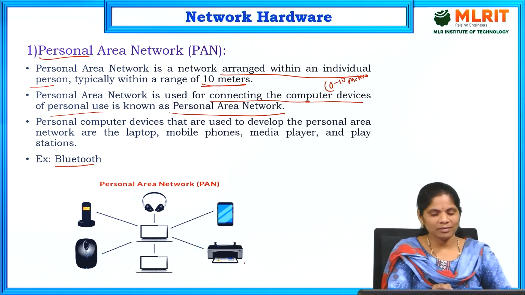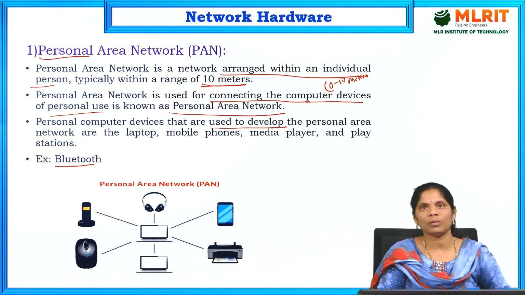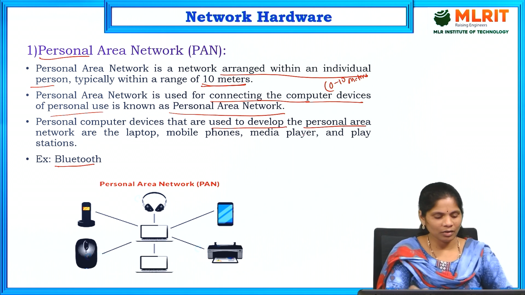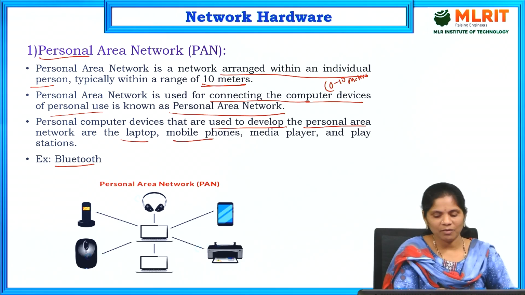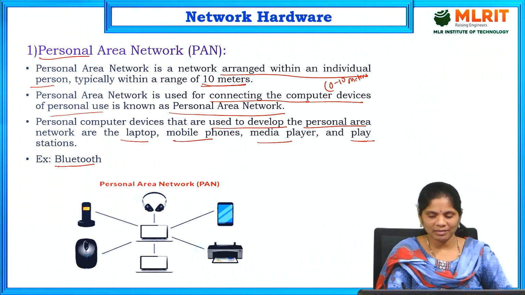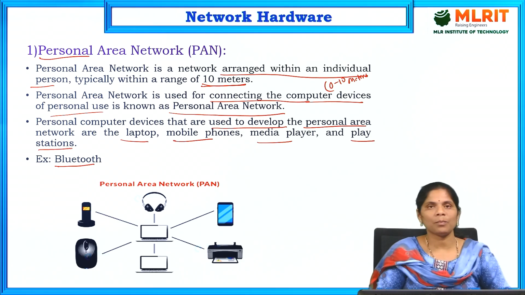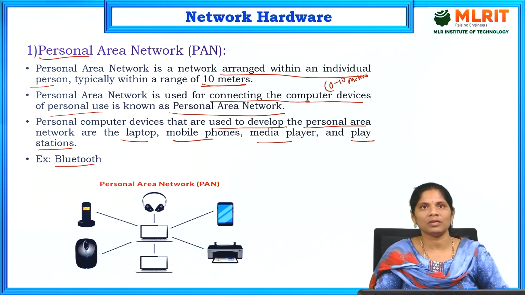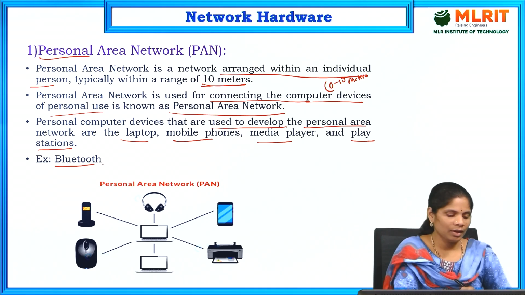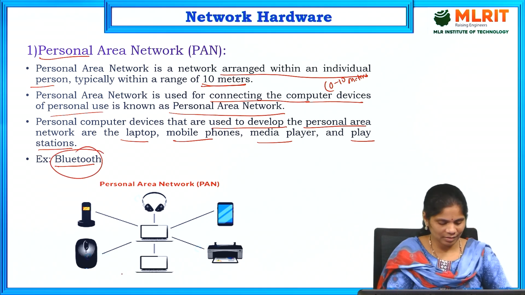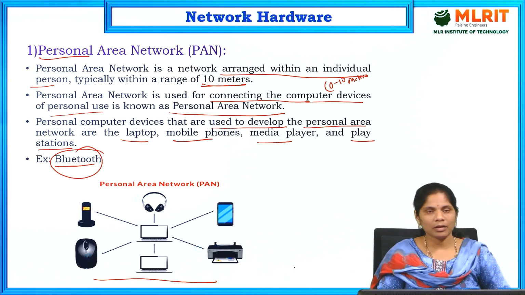The devices used to build a personal area network are the laptop, mobile phone, media player and playstations. These are the different examples of connecting using a personal area network. The main example is Bluetooth. See this picture here. All are connected to this particular device. These all have a personal area network only.